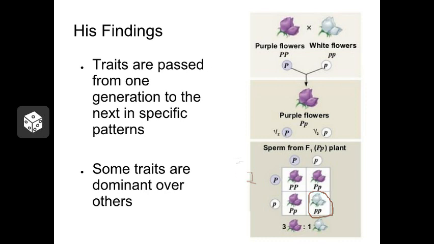He repeated this experiment many, many times, and from this he got consistent results and was able to conclude that these genes, these characteristics, are passed from one generation to the next in very specific patterns. He was also able to determine that some characteristics are what he called dominant over others. In other words, some characteristics are more likely to show up in hybrids, in mixtures of these genes, than others.